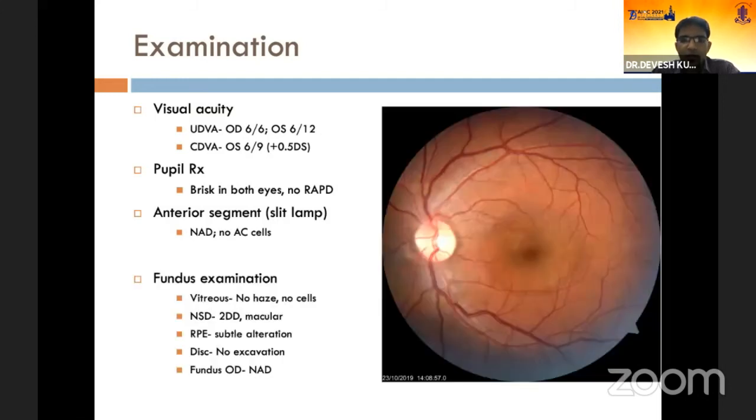The fundus examination showed that the vitreous was clear in the left eye. The optic disc seems to be normal. There is no excavatory abnormality which can be noted in the optic disc. There is no optic disc edema.